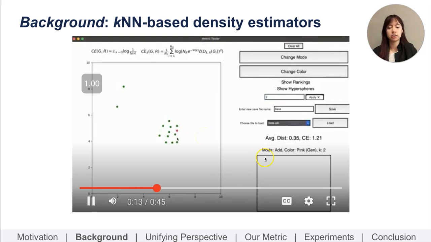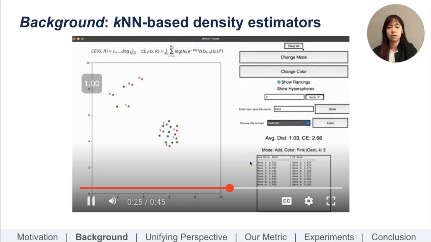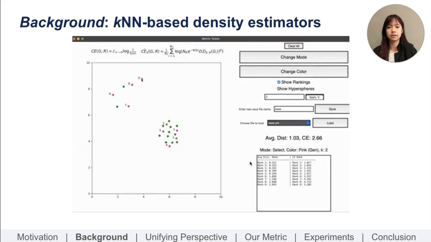Note how the average distance between the generated and real points, as well as the cross-entropy, changes, specifically when adding implausible generated points, which increases both terms considerably. We also select certain points and visualize the second nearest neighbor distance, highlighting how cross-entropy estimators can be used for sample level analysis. And through the hypersphere visualization toggle, we also briefly showcase the potential of the point ratio within the balls to also estimate density ratios.